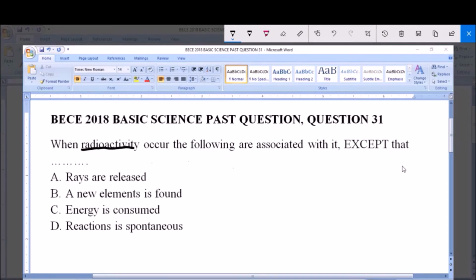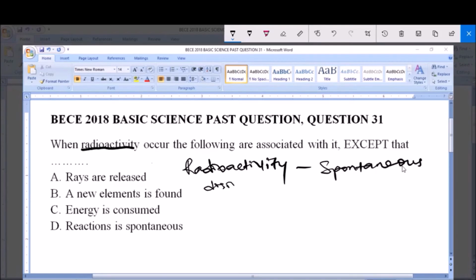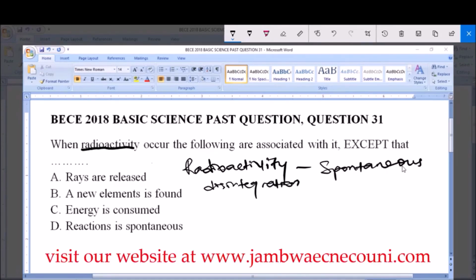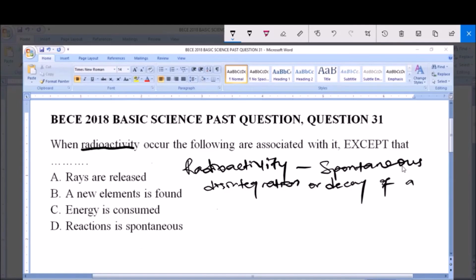Now radioactivity simply means the spontaneous disintegration, or if you don't want to use disintegration, you can say spontaneous decay of a substance, or it can be an element or elements